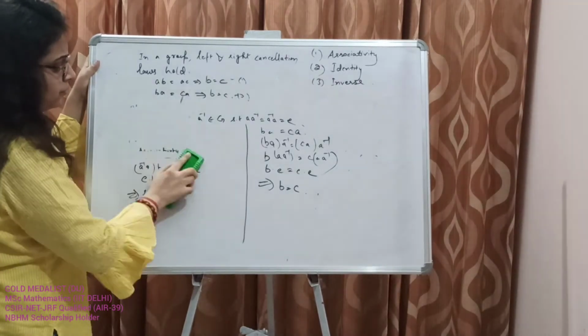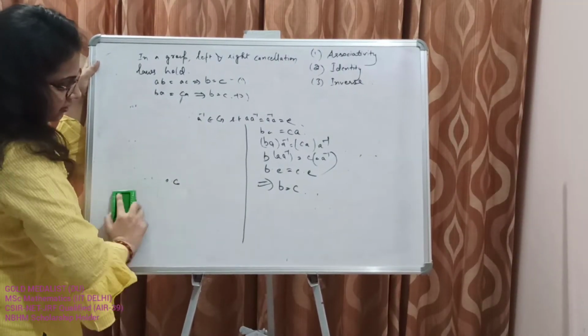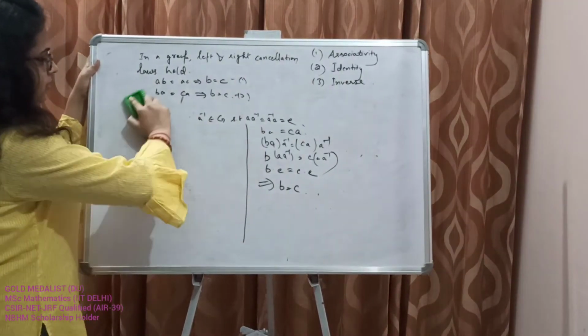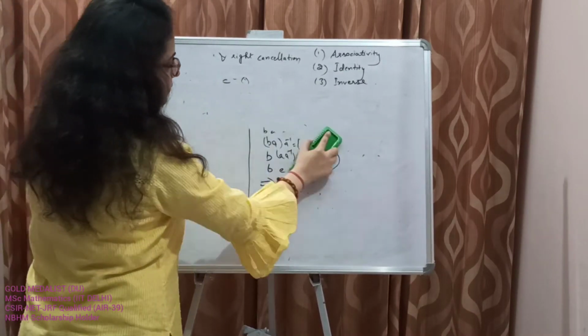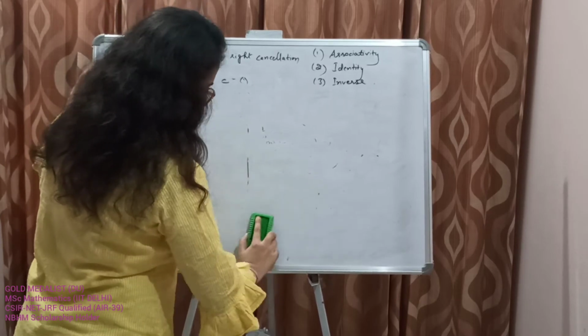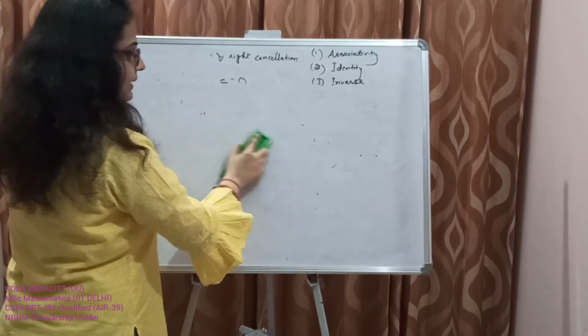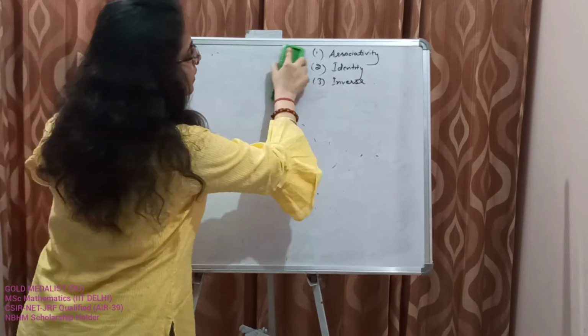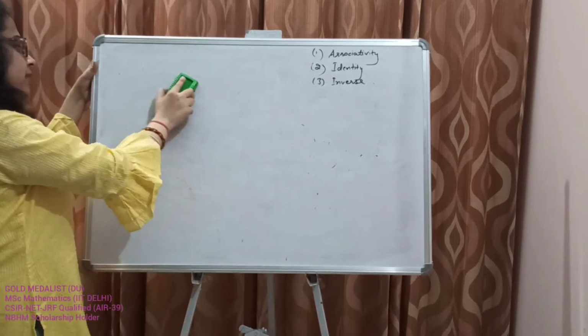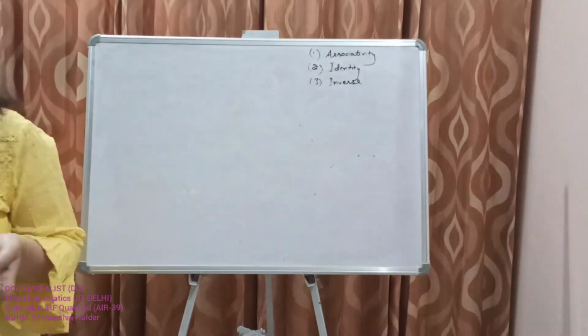And let's prove the last property of groups, which is that the inverse of an element is unique. We know that in a group, every element has an inverse.